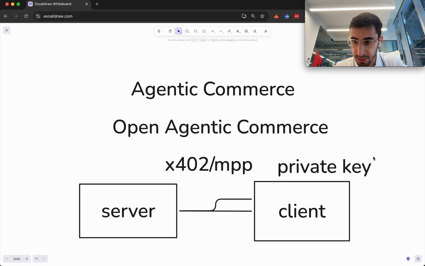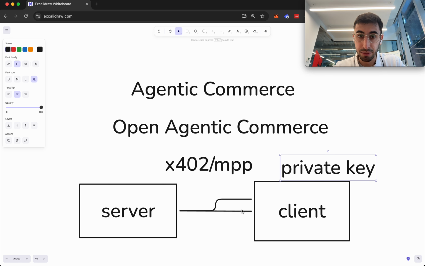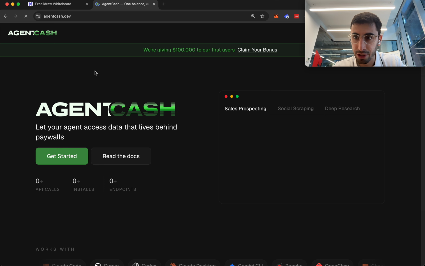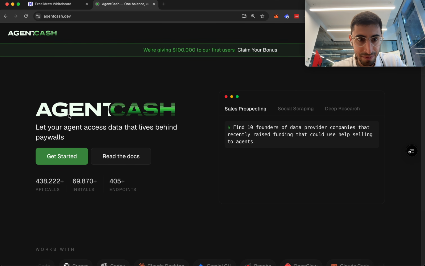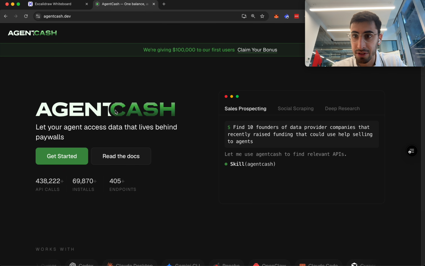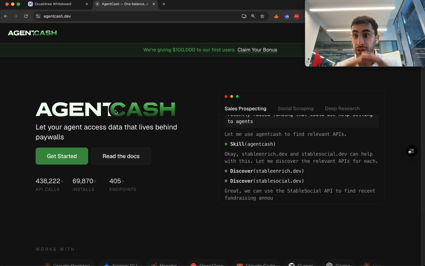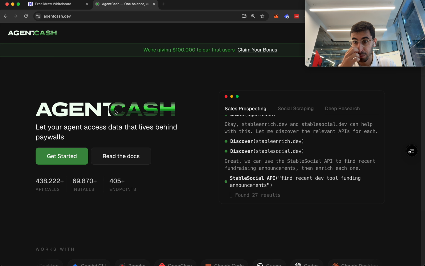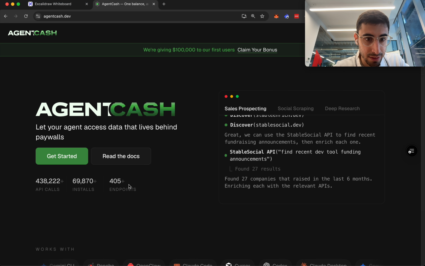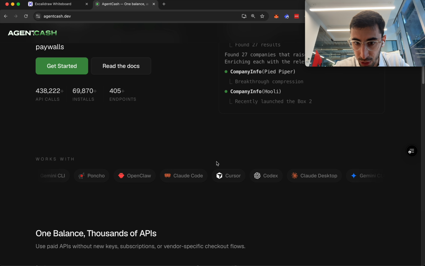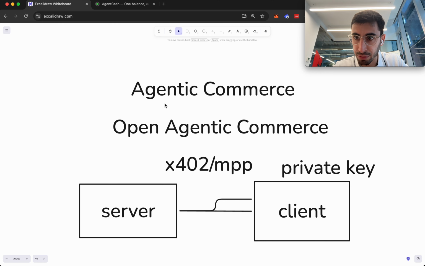We're in stablecoin land. There are different clients. We have one called Agent Cash, and Agent Cash gives any client a wallet basically to interact in this open agentic commerce space. And you can install it in Claude Code, Cursor, Codex, and all that kind of stuff.